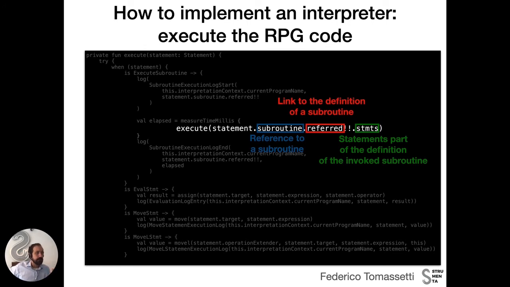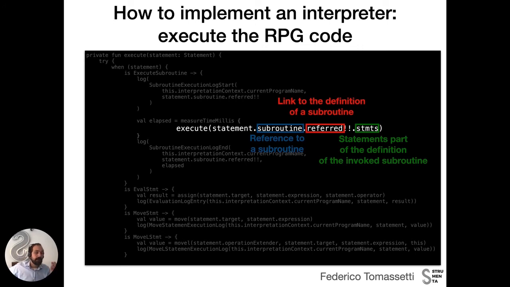In this case, we want to execute the subroutine that is defined in the execute subroutine statement, which is a reference. We have resolved it as part of the symbol resolution step, so referred is actually a link to the definition of the subroutine. And so, given we have a link to the definition of the subroutine, we can take the list of statements and start executing them.